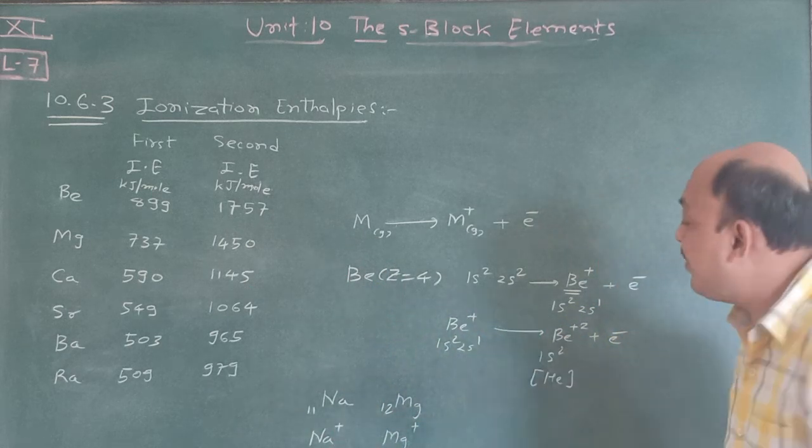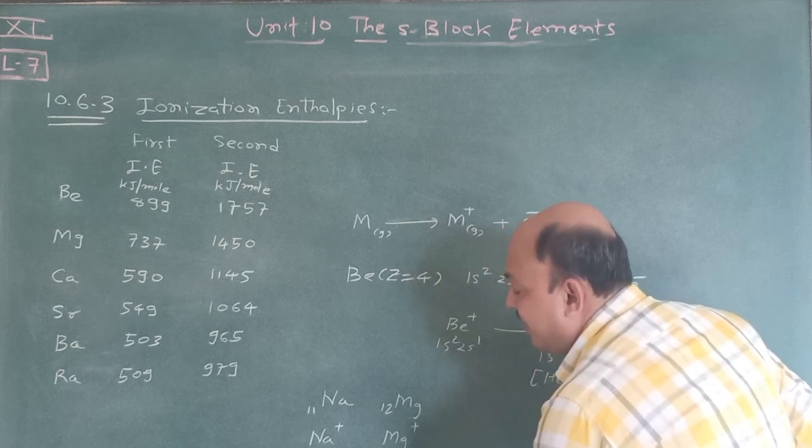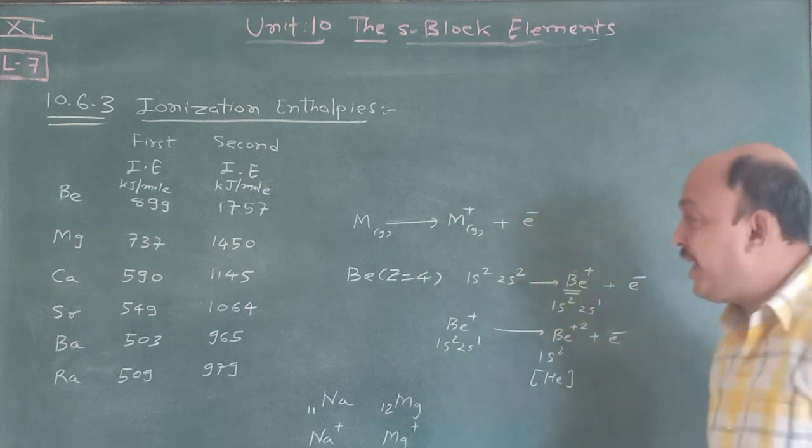But now suppose we consider Na+2, which is next to impossible, and Mg2+.